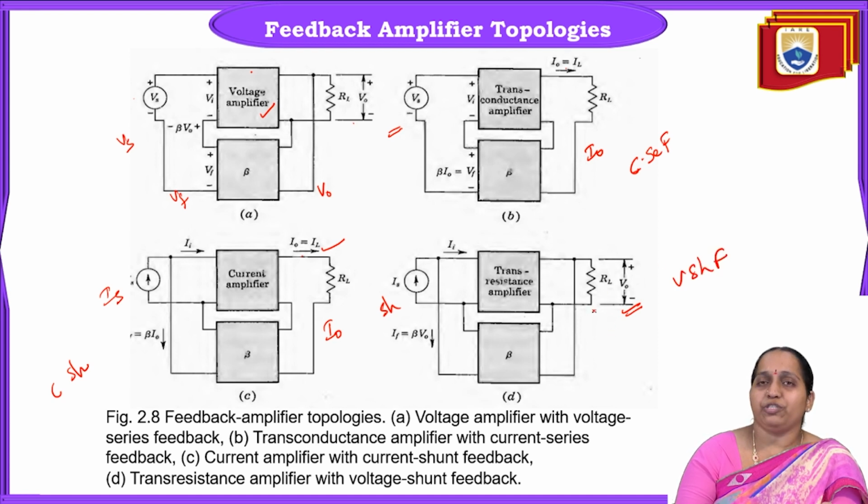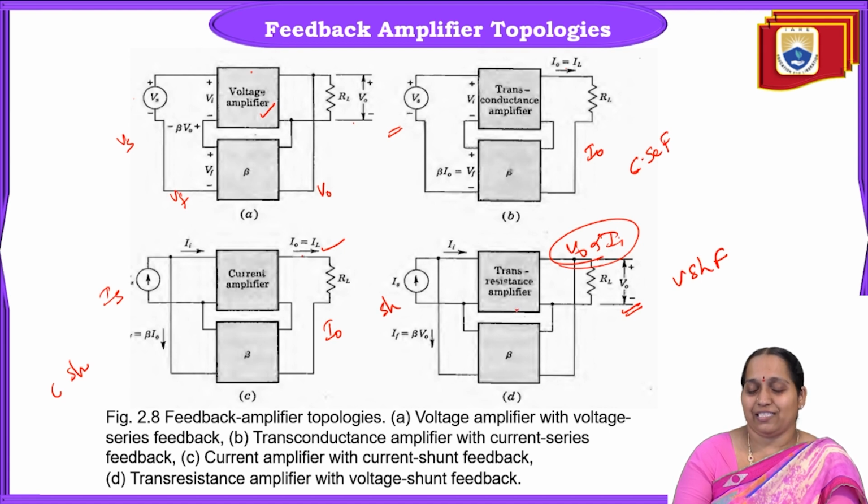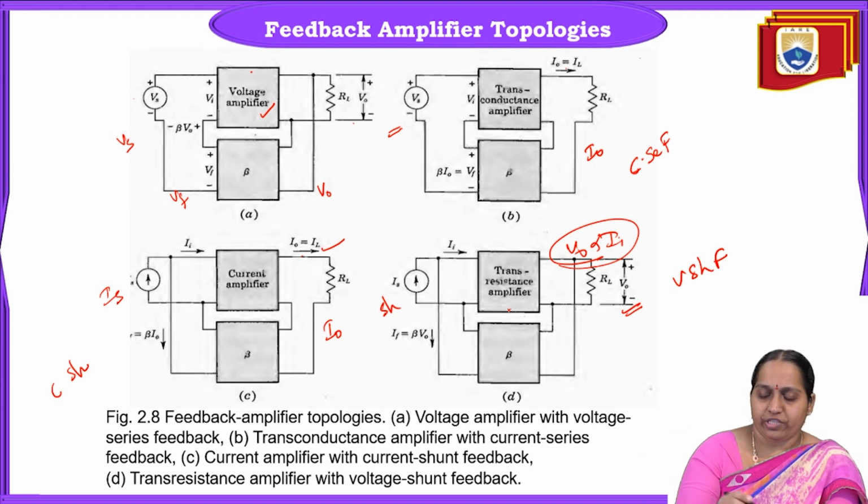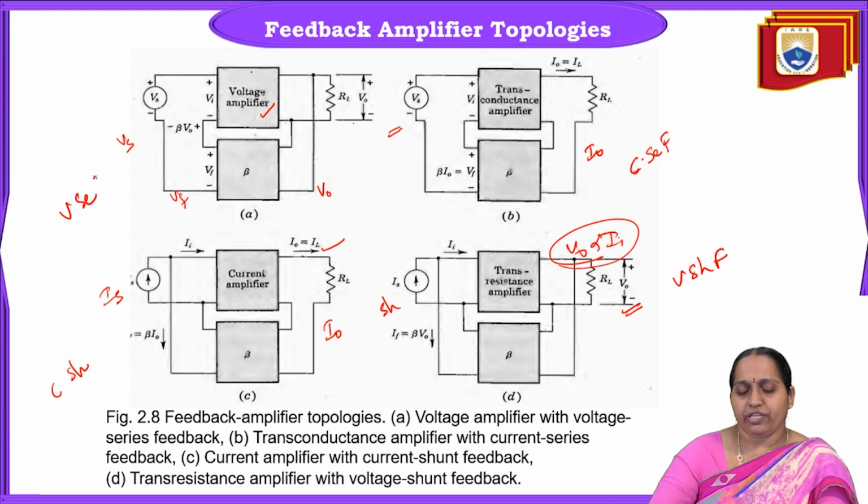And here what can we observe? The output is voltage, V0 is proportional to Ii. So what type of basic amplifier is it? Trans resistance amplifier. So generally, in voltage series connection, the basic amplifier is a voltage amplifier.